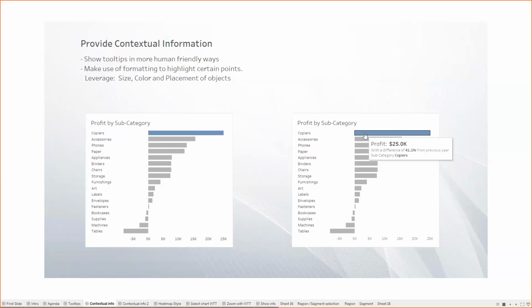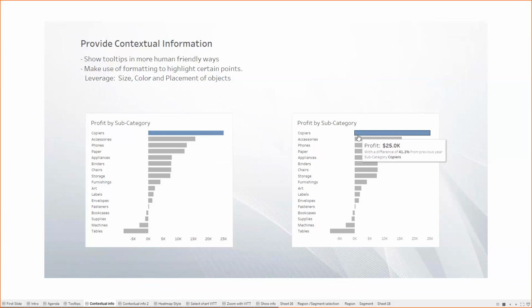So what's the difference? The first thing you can see here is the human friendly language, the language which we normally use to talk. Here we were just showing subcategory copiers and profit and year. But if we go here, we are showing profit with extra detail, which is the difference from the previous year: profit with a difference of 41% from the previous year, then subcategory, which is copiers.